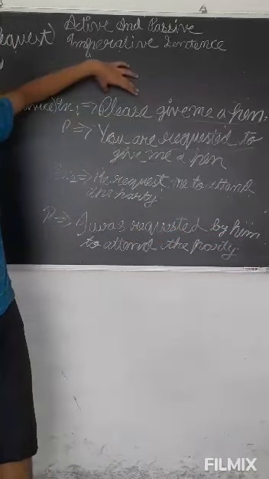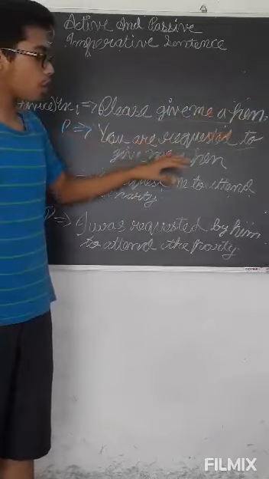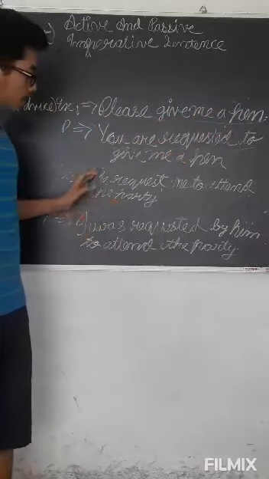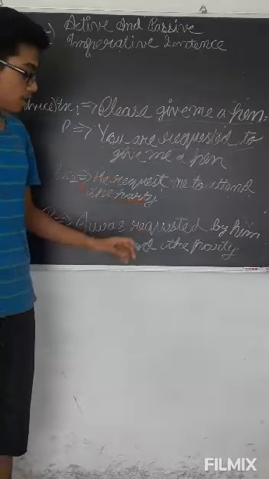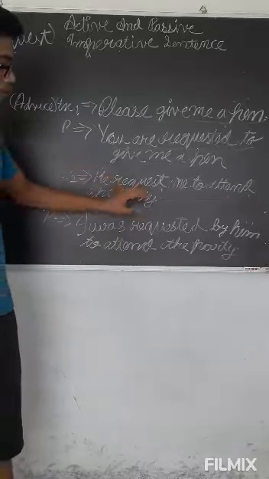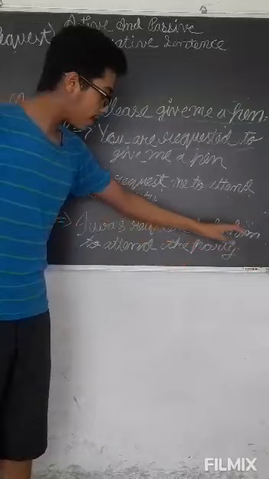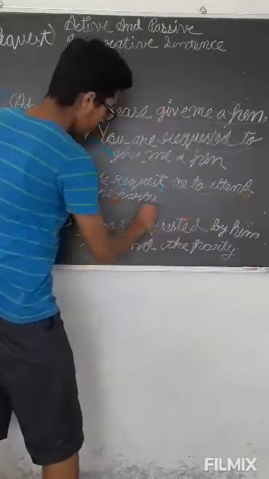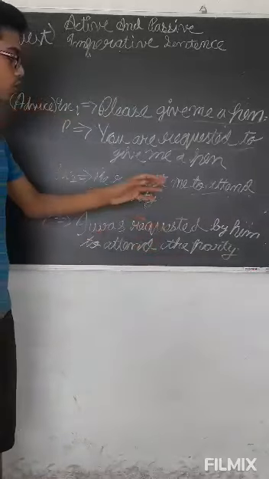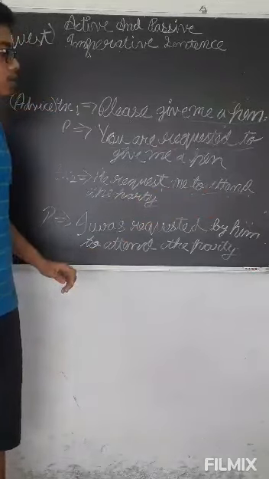Here in the earlier example there is no subject, so we have written you are requested to, and the rest we have copied down. But here we have a subject, he. So we are writing I was requested. Now the subject is he, so by him we have to write by in the passive voice. By him. Then the rest we have to copy: to attend the party. I was requested by him to attend the party. Okay.